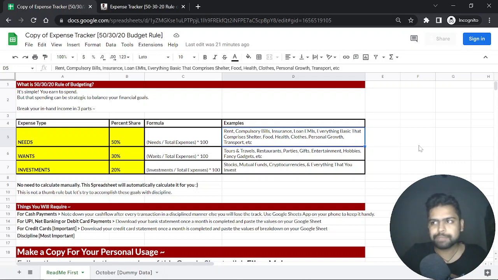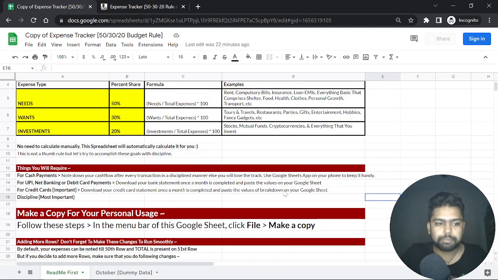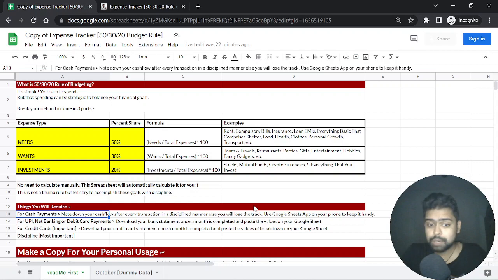Then wants can be your tours and travels, your parties, your gifts, all the other things that are not really required but you anyhow end up spending on, so that can come under wants. And finally, investments, you know that very well, whatever you are saving for using any of the investment instruments, that's all investment. So it can be stocks, mutual funds, cryptocurrencies, anything that you invest. So this is how it will look like. I won't go much into the details, but one of the important parts to note here is that there are some apps or websites that claim to work.